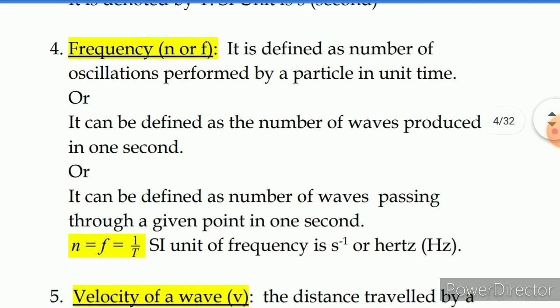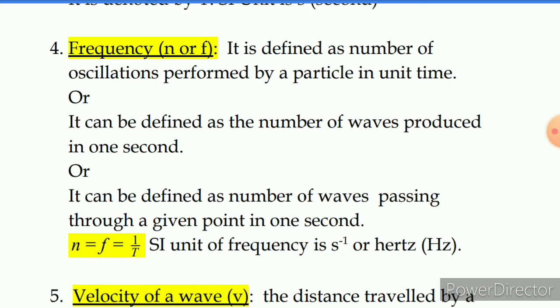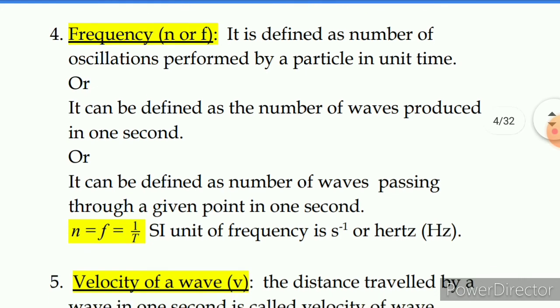Whereas what exactly do we mean by frequency is how frequently particles are oscillating, or a particle in a medium is oscillating. So it's the number of oscillations performed by a particle in unit time. Like we have defined time period in three different ways, similarly, we can also define frequency in three different ways.